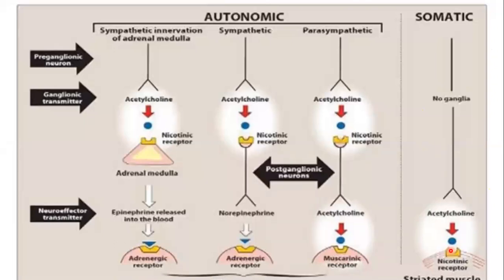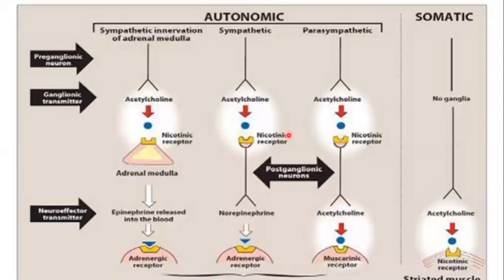The nicotinic receptors present at the neuromuscular junctions are known as the NM. M means muscles.